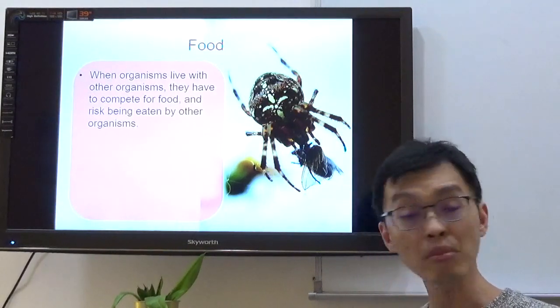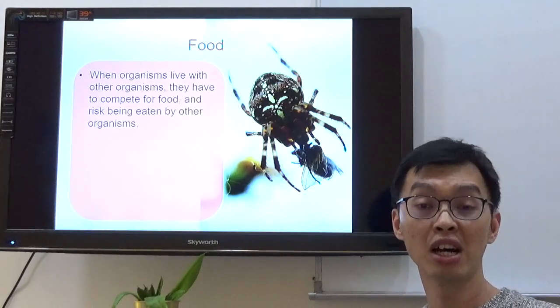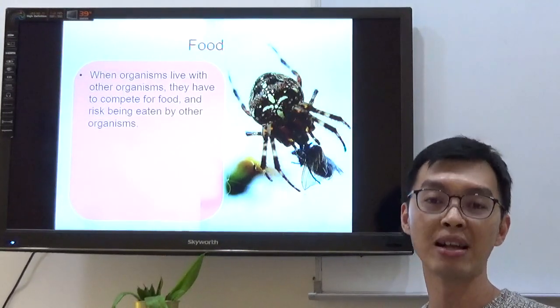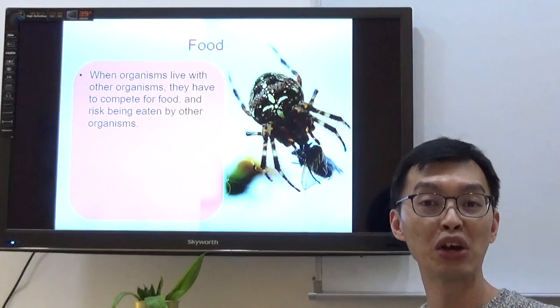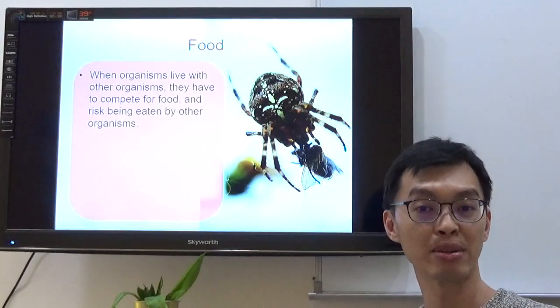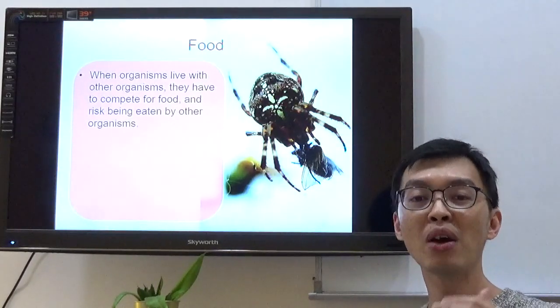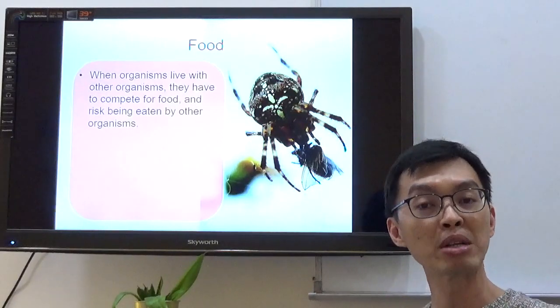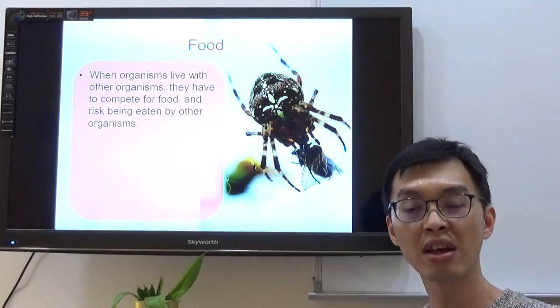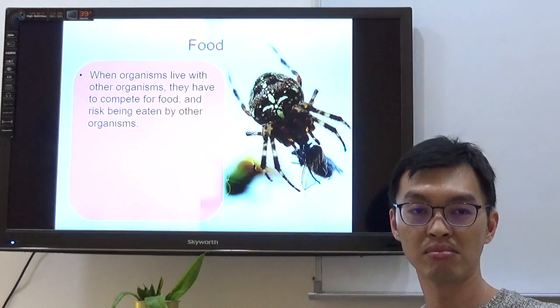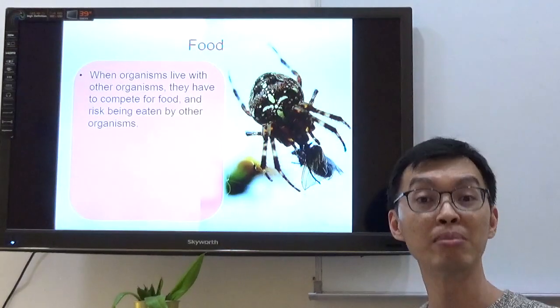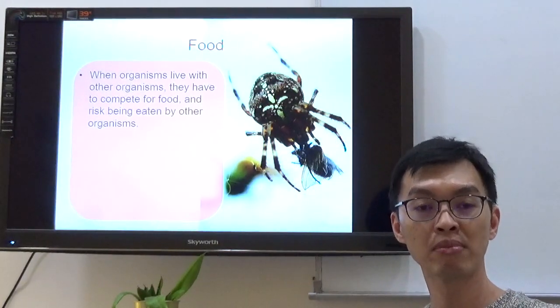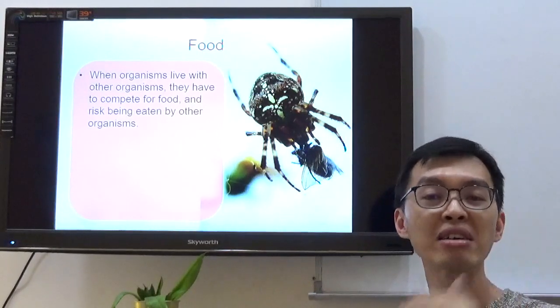Okay? By the way, if a goat eats plants, you cannot tell me the goat is a predator and the plant is a prey. Always remember, when we talk about predator and prey, we must be talking about organisms that belong to the animal group, okay? So for example, my grass can't run, right?